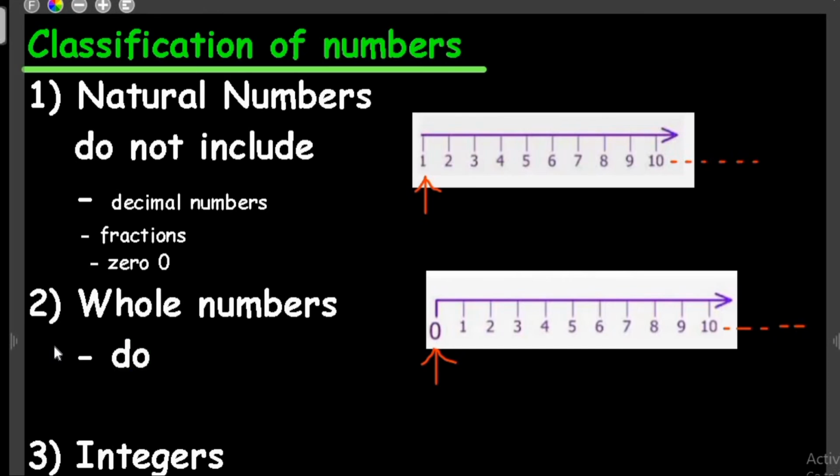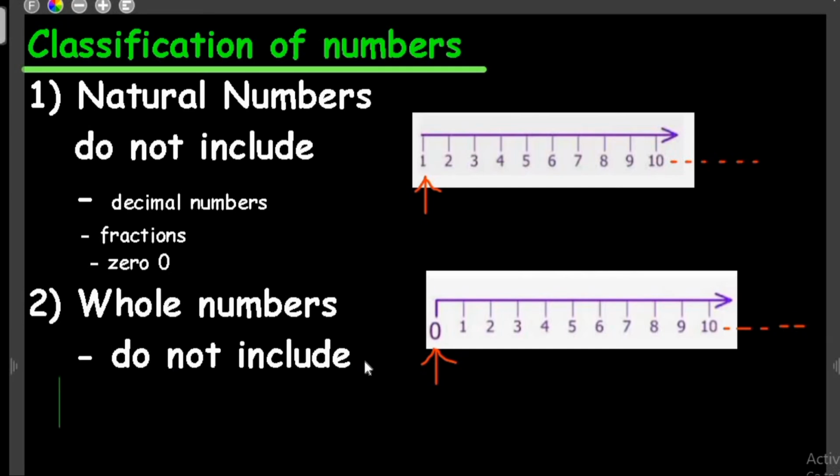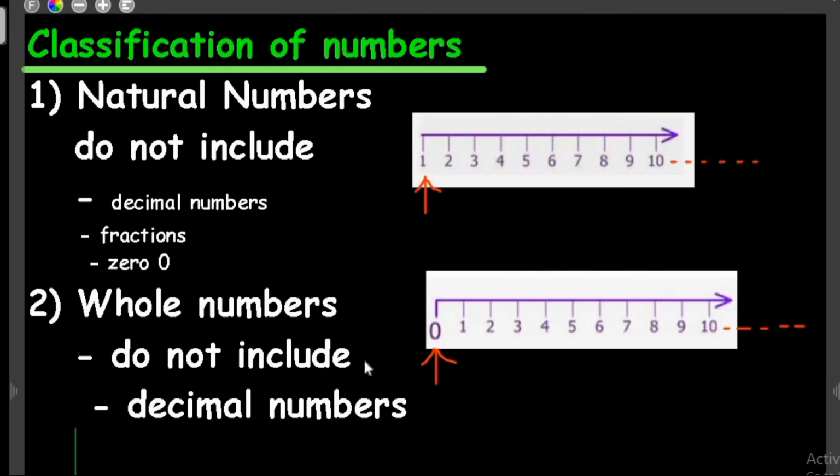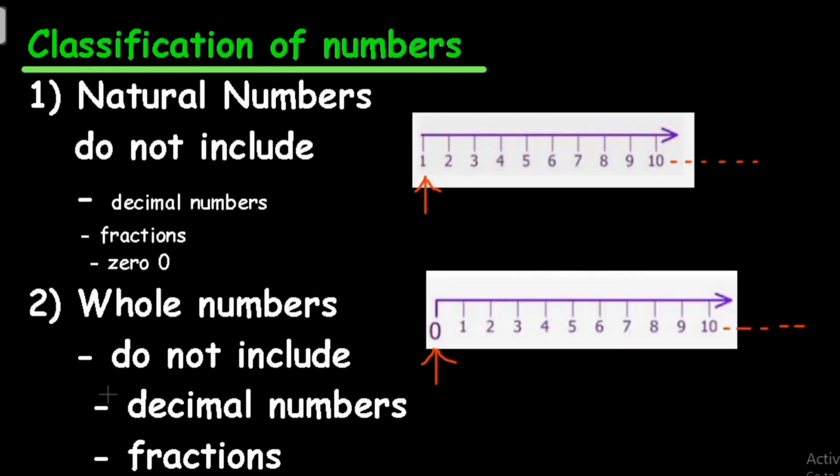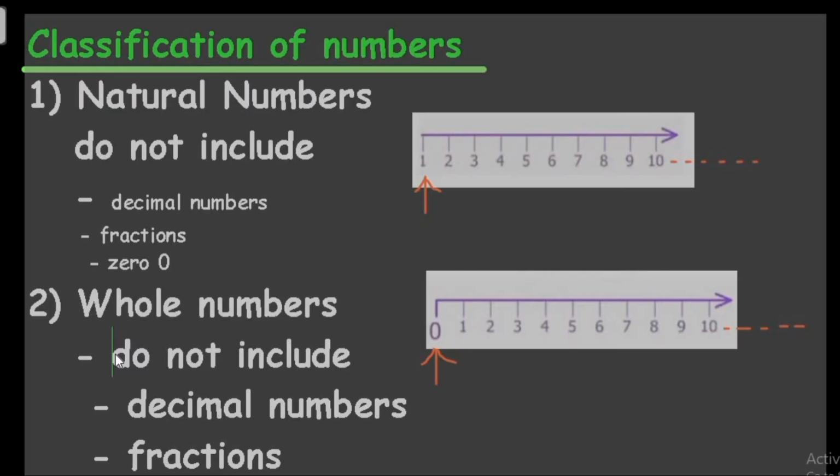Again, what should not be included in whole numbers? You are not going to include the decimal numbers and the fractions. So this is all what whole numbers are about. Again, let me repeat, 0 is included in whole numbers and 0 is not included in natural numbers.